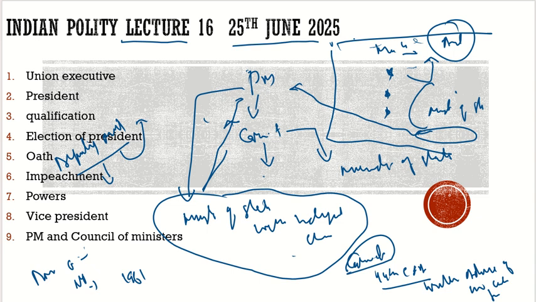Now another term which you would have heard about is the kitchen cabinet. In the cabinet also there are certain people who are more close to the prime minister, who will advise him, but it is an informal term. Neither is it mentioned in the Rules of Business 1961, nor in the constitution. It is very much informal. In this, there would be the people who are close advisors of the prime minister. He might be the home minister, he might be Ajit Doval, he might be anyone. This is an informal device, not mentioned in the rules of 1961 or the constitution.